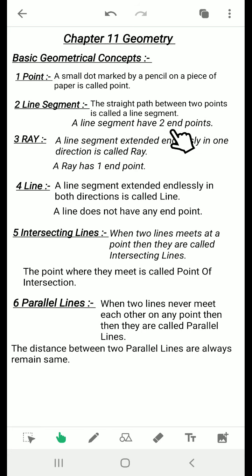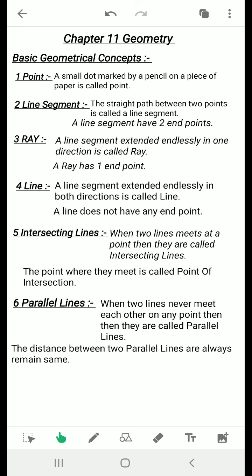A line segment has two endpoints. In the line segment there are two endpoints, one starting point and the second one is the ending point. So a line segment always has two endpoints. It has a fixed length. The length of a line segment is always fixed.